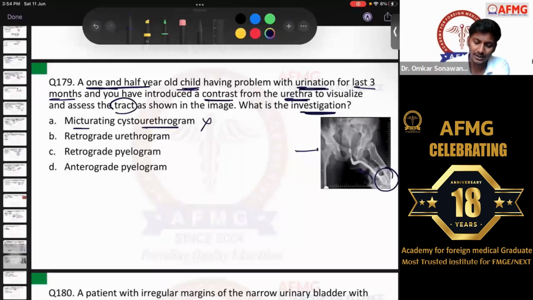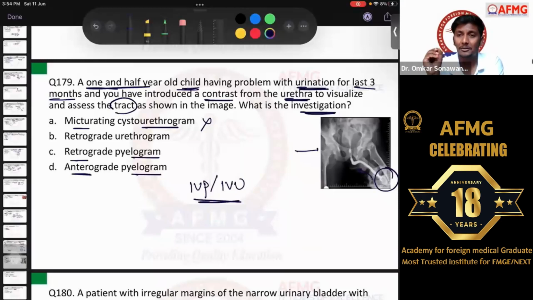Next, option D says antegrade pyelogram or retrograde pyelogram. Remember, pyelogram is the contrast study done to visualize the renal pelvis or the ureters. That is what is pyelogram or pyelography. Okay, so we have discussed about IVP or IVU. That is the same thing. I have discussed that there can be antegrade pyelography or a retrograde pyelography, or antegrade or retrograde IVP or IVU.